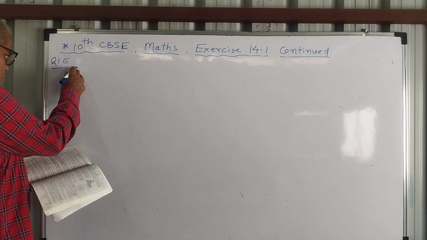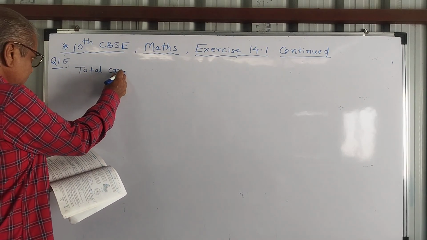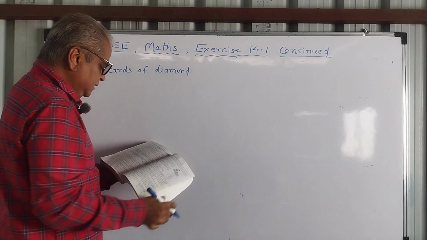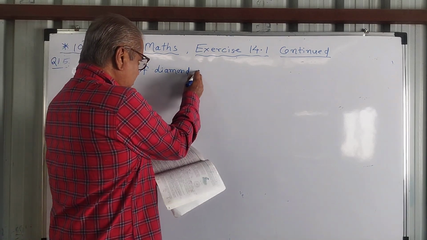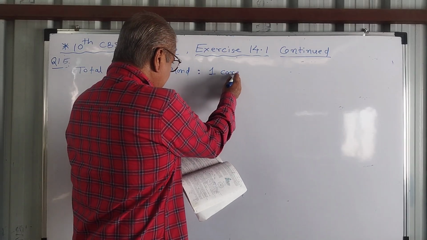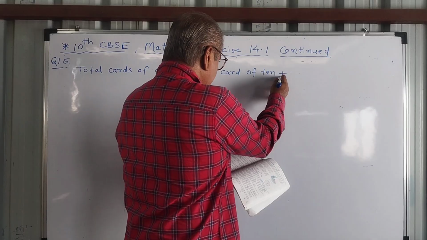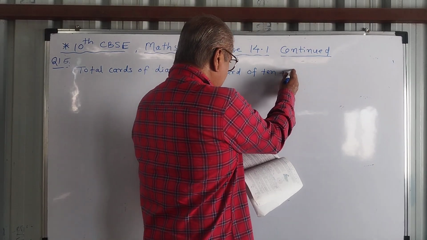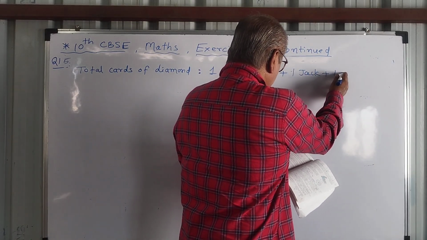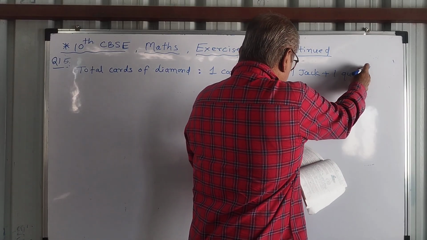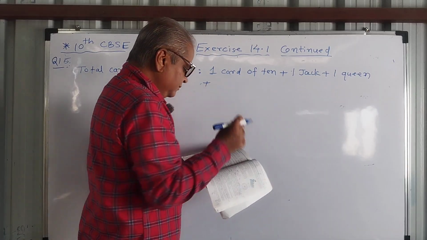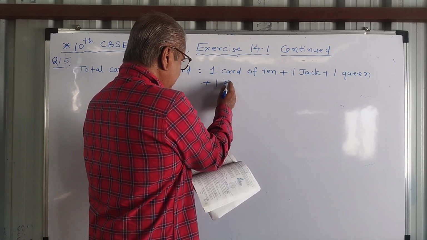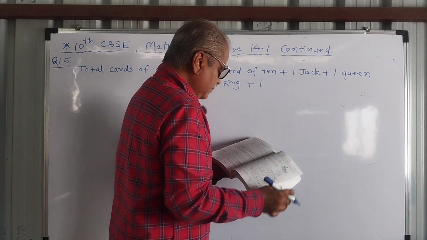So total cards, all are cards of diamond. 1 card of 10, plus 1 jack, plus 1 queen, plus 1 king, and plus 1 ace.